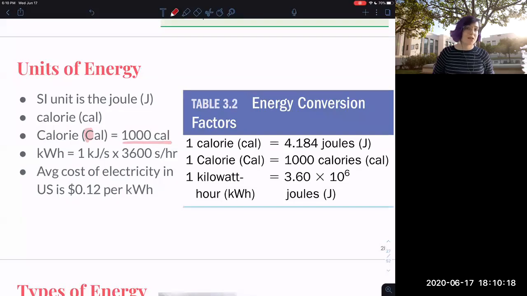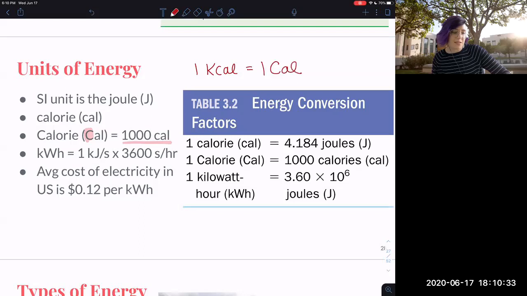So when you're counting your calories and you're using food in the US that has calories on it, you're probably using kilocalories. 1 kilocalorie is equal to 1 big C Calorie, which is equal to 1,000 little baby calories.